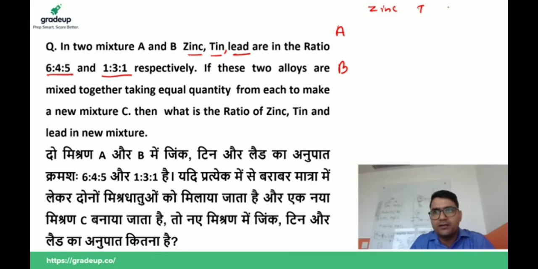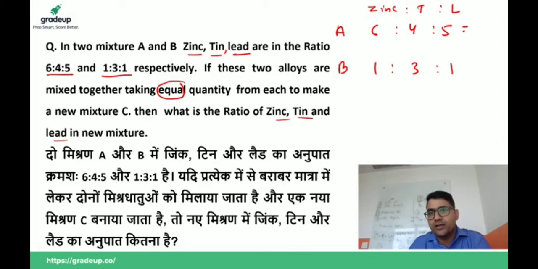If these two alloys are mixed together taking equal quantities from each to make a new mixture C, then what is the ratio of zinc, tin and lead in the new mixture? So first of all we have to check whether they are equal or not.